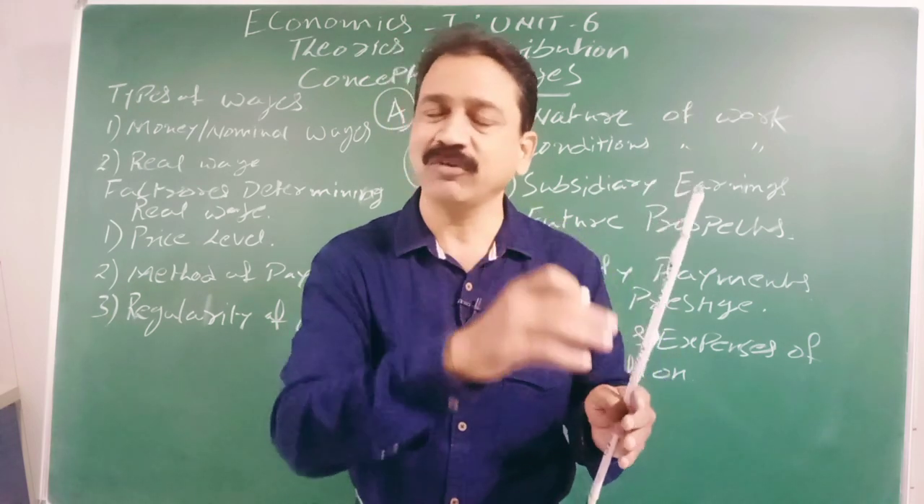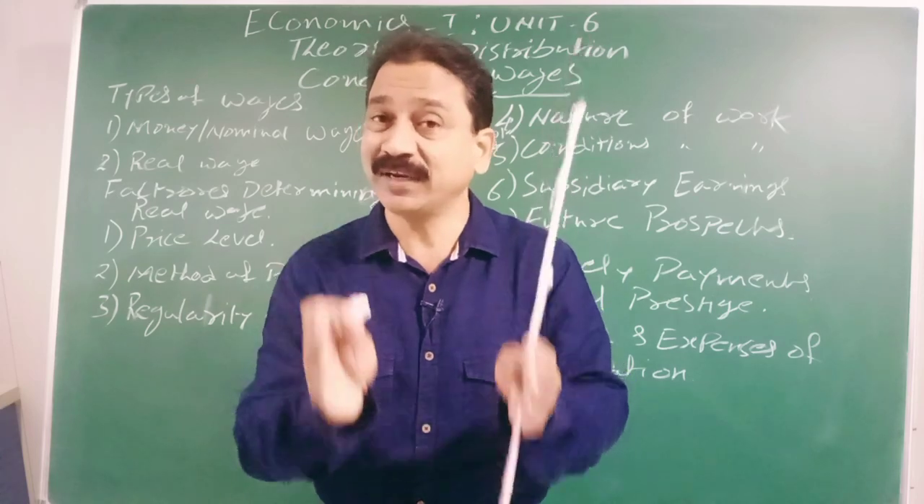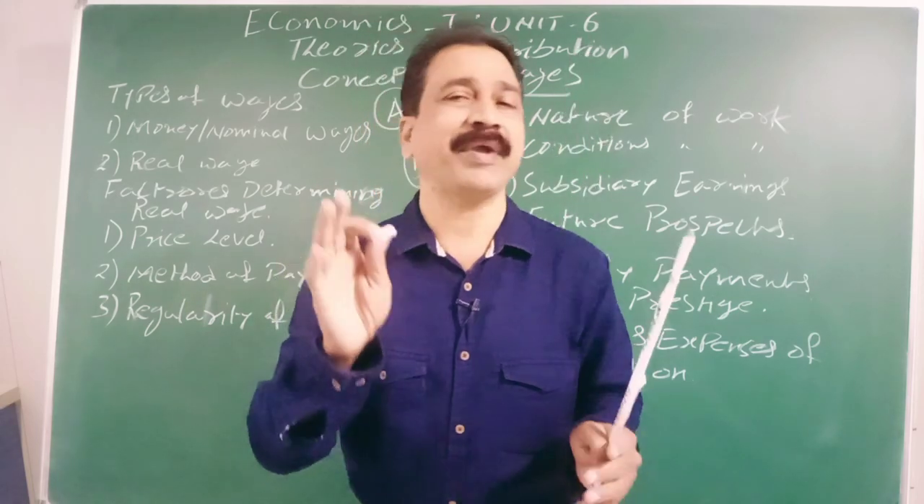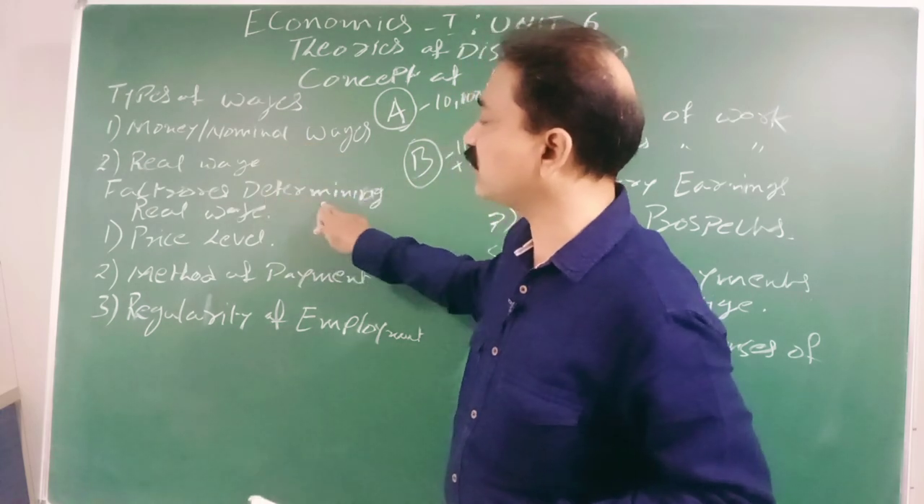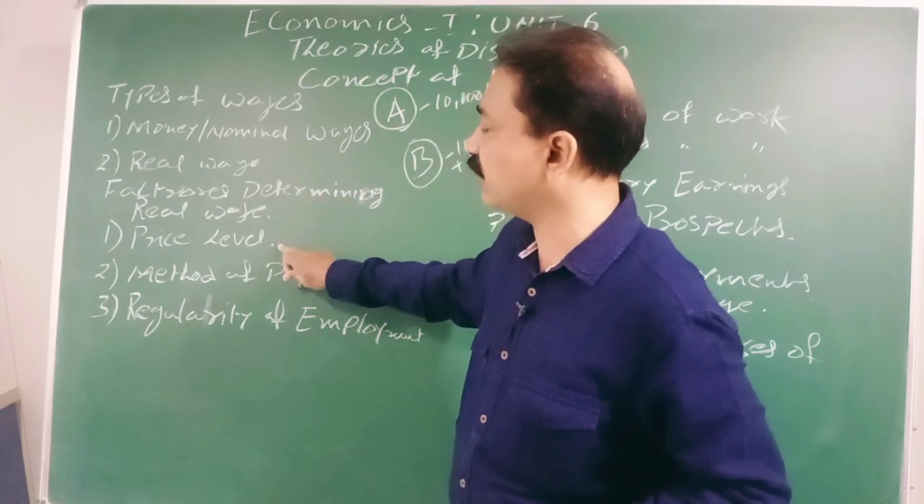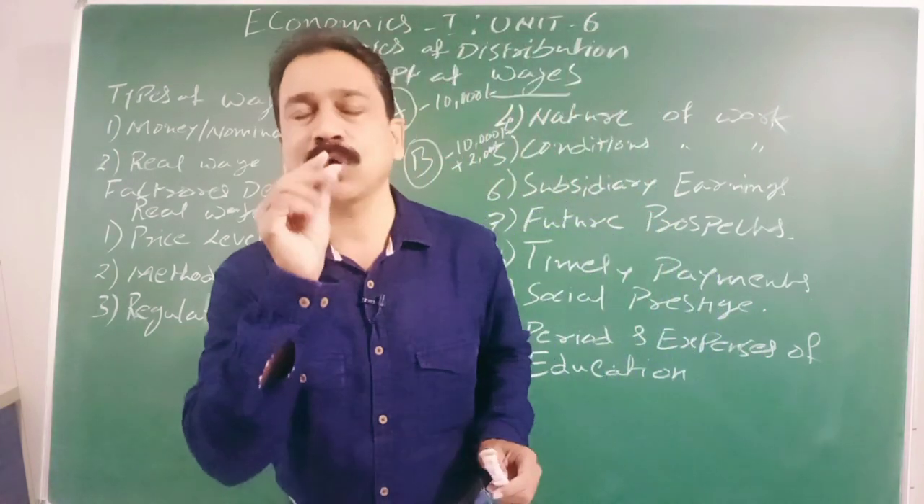According to that, that will be paid. But piece wage is how much ever work you did. According to that, you will be paid. Okay. So these are the different concepts. So factors determining real wage is price level, method of payment, and regularity of employment.